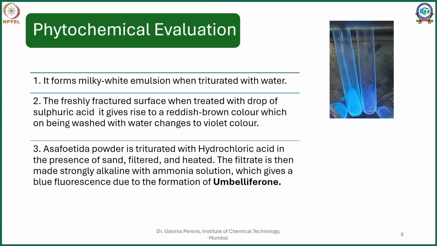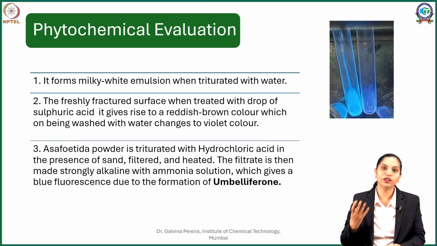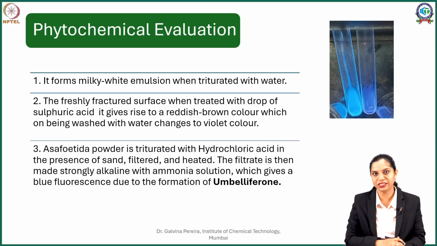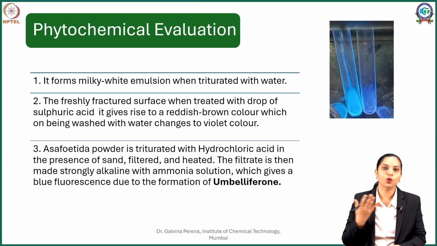Now let's go to the chemical evaluation. First thing, it being an oleogum resin gives you an emulsion when water is added because of the carbohydrate component as well as the oil which is naturally present in the plant.